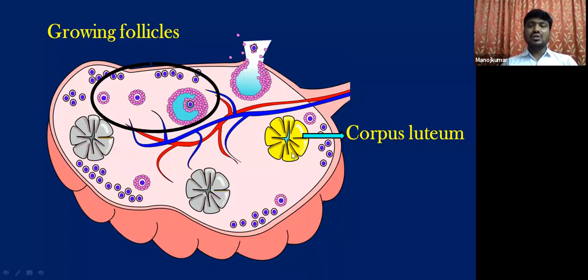It is not a permanent structure, because in case of non-fertilization, in case of non-pregnancy, the corpus luteum becomes corpus albicans and gets disintegrated. So this yellowish body, the corpus luteum, acts as a temporary endocrine gland and produces the hormone progesterone. Growing follicles produce estrogen, and this yellowish temporary body produces progesterone. After a few days, it disintegrates into corpus albicans.